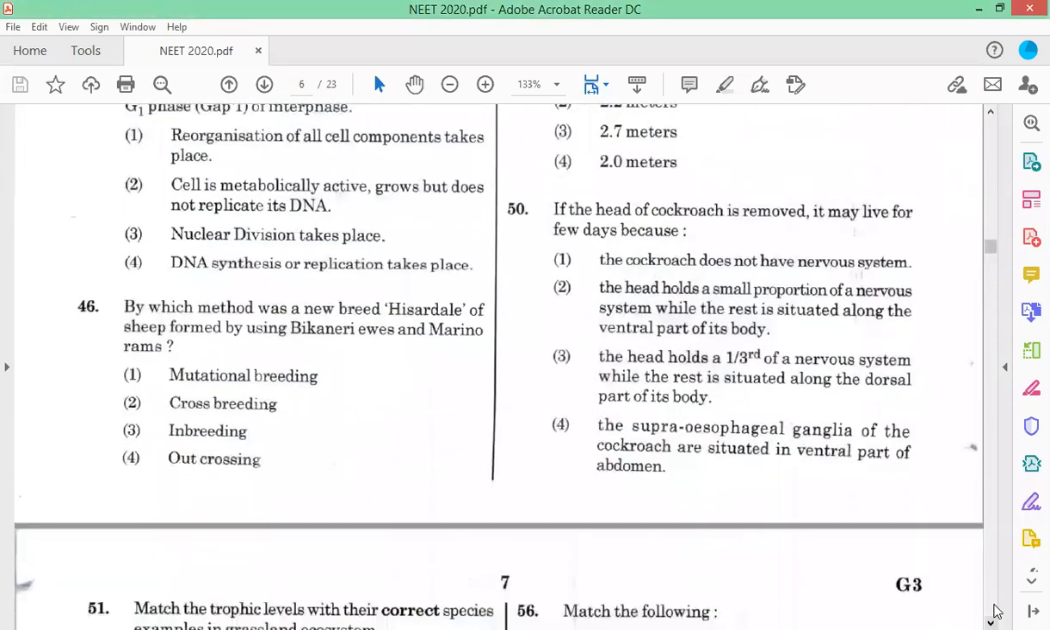If the head of the cockroach is removed, it may live for a few days, because the head holds only a small portion of the nervous system, while the rest is situated along the ventral part of the body. So option 2 is the correct answer. So the answer for 50 is 2. Now come to question number 51.